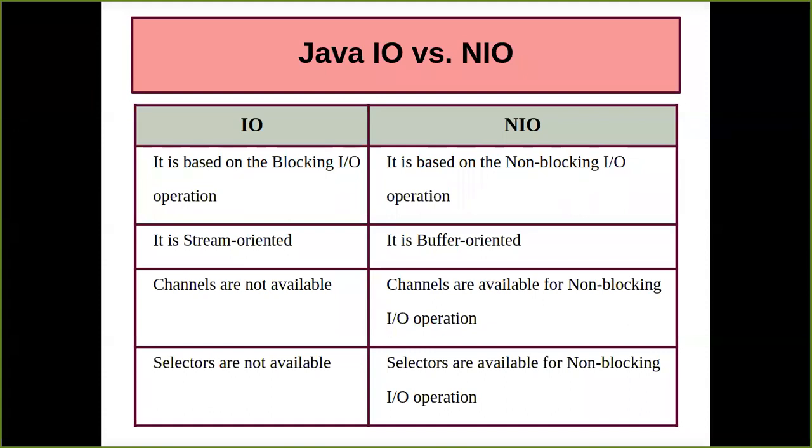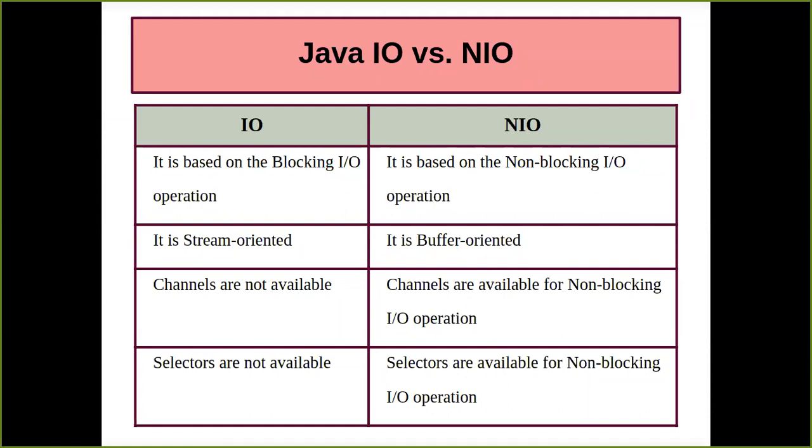Fine. IO is known as what? Stream oriented. Now, what do you mean by stream? What do you mean by buffer oriented? We'll come to know in further slides. I'm not focusing on it right now because it is a good concept we'll study in the future slides. Just need to understand that IO is stream oriented, and NIO is buffer oriented.